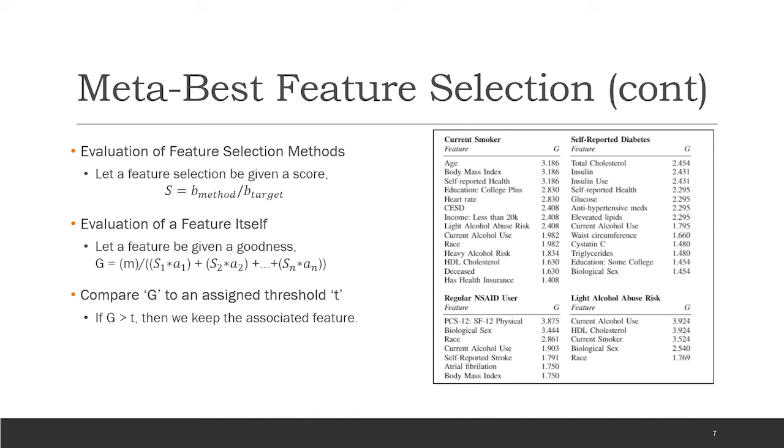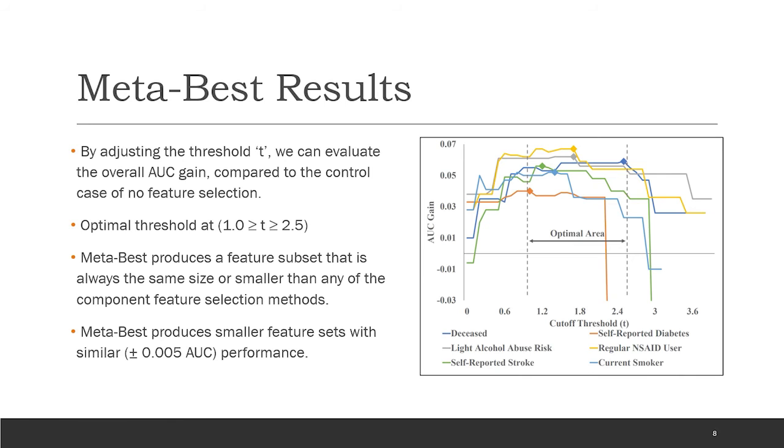A sub n is a binary value, 0 or 1, indicating that that feature was selected within the nth feature selection algorithm. The resulting goodness value g is then compared to a user-given threshold, t. If a feature's goodness value exceeds the threshold, then the feature is added to the subset and ranked with the relevant goodness value. If the feature fails to meet the threshold, it is then dropped from the subset. By adjusting our goodness threshold, we can generate larger or smaller subsets of features.